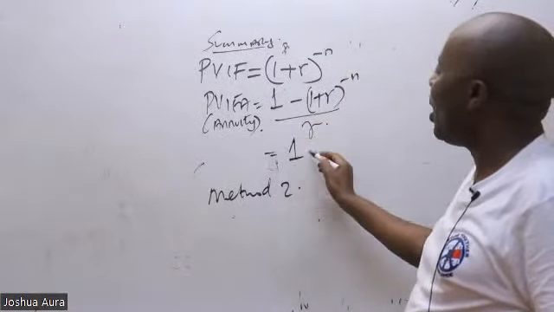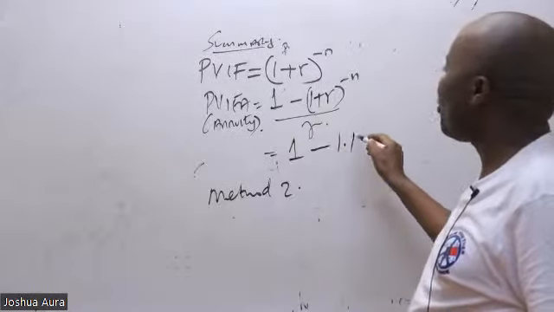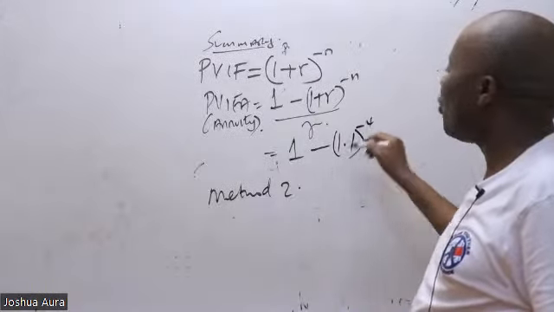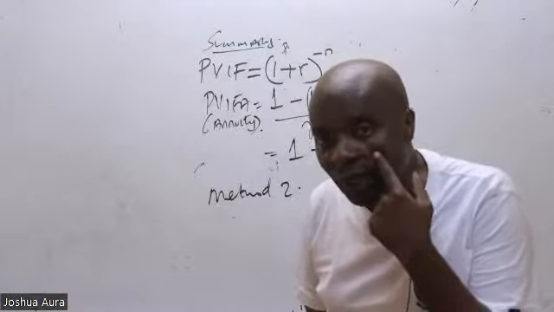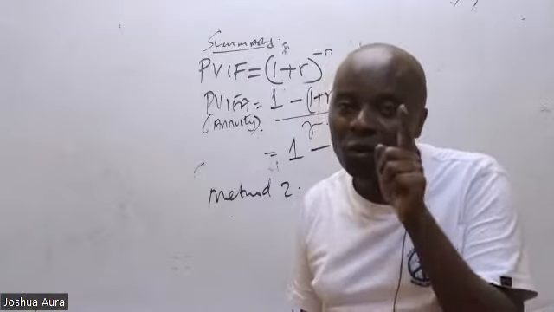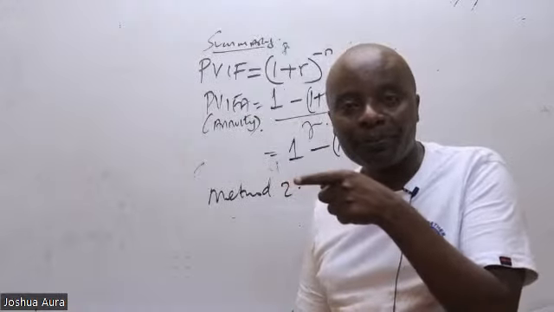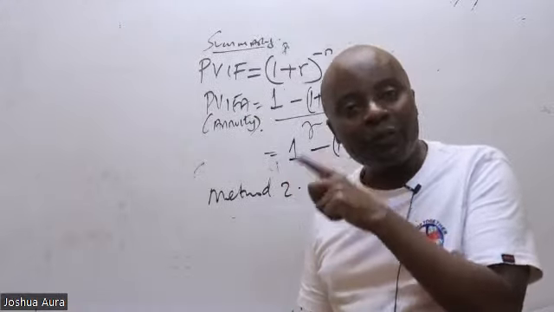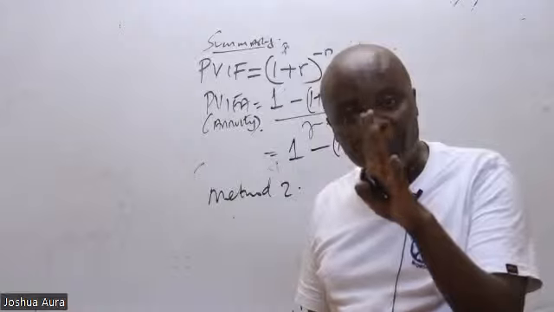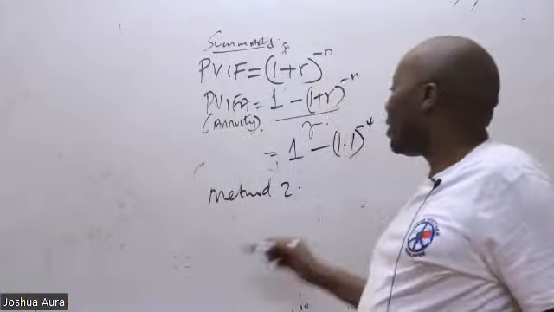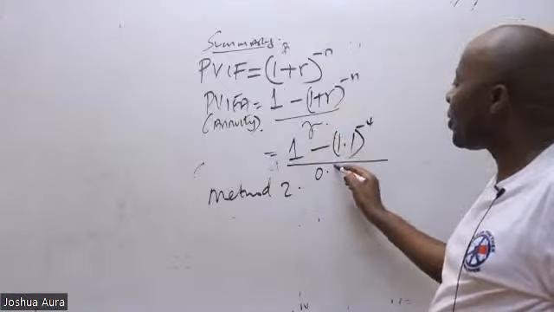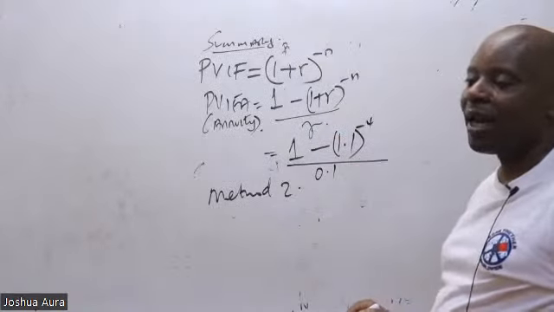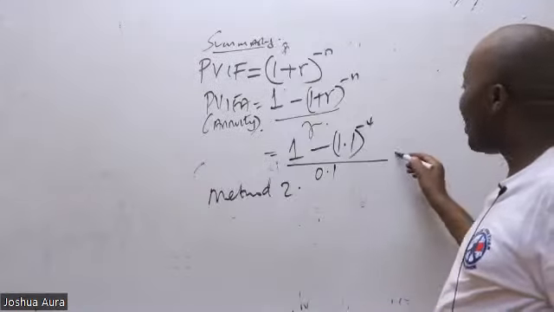So this will be 1 minus 1.1 raised to negative 4. There are things you haven't seen, you haven't seen where I got 1.1. Let me explain. 1.1 is 1 plus 10%. Negative 4 because you've got 4 years. Then whatever I get here, I will divide with R. My R is constant at 0.1.